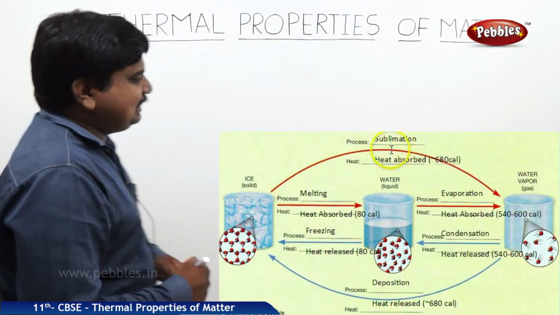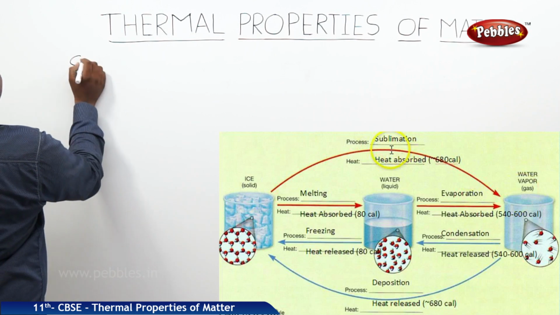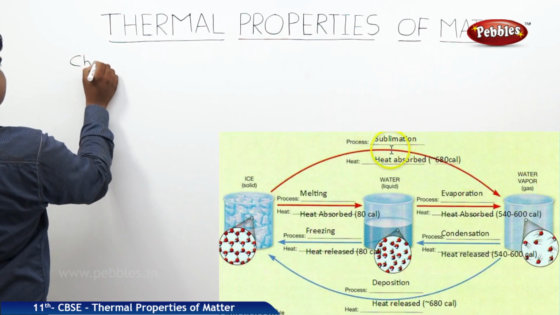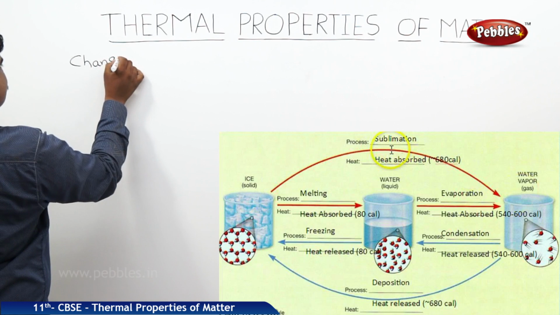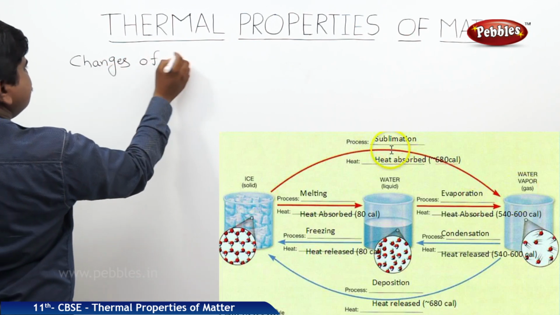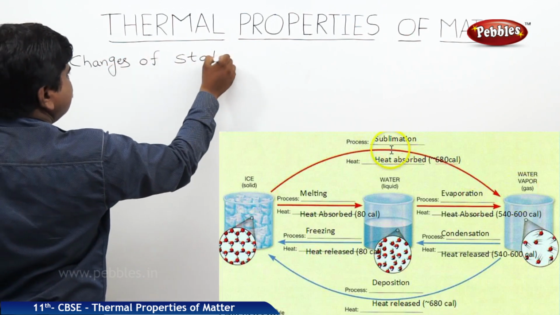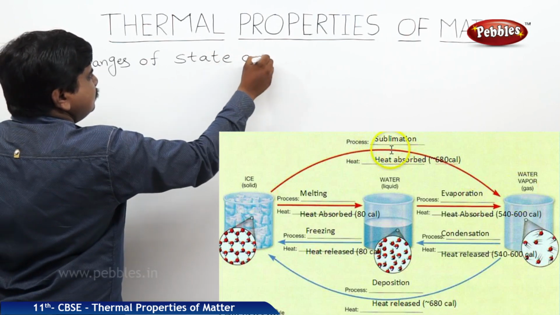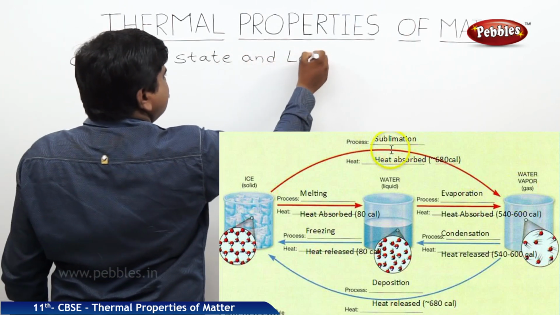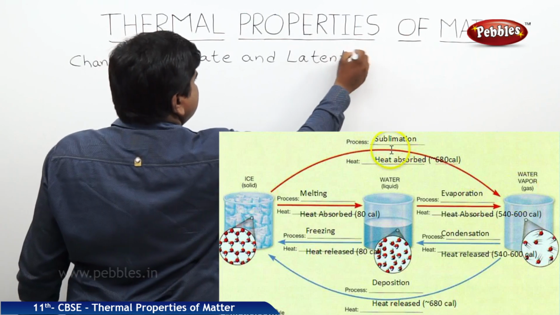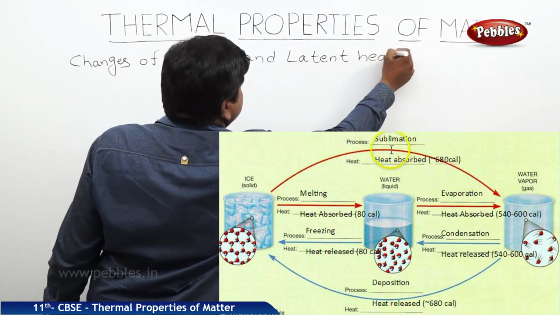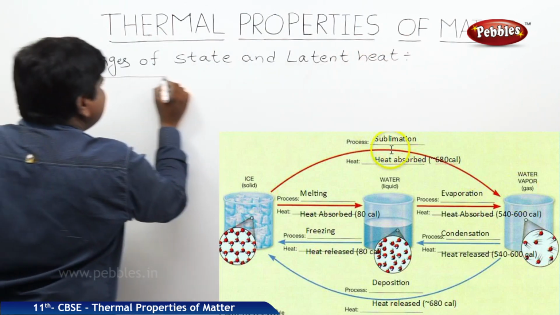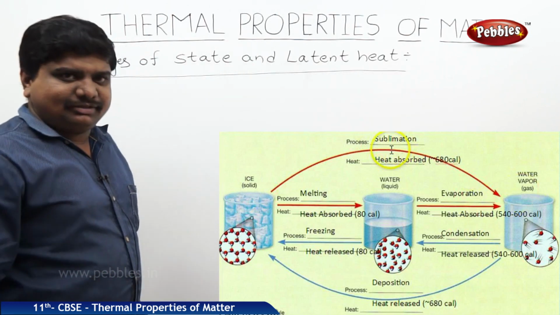Now we are discussing the changes of state and latent heat. We know that the changes of state are of 3 types.